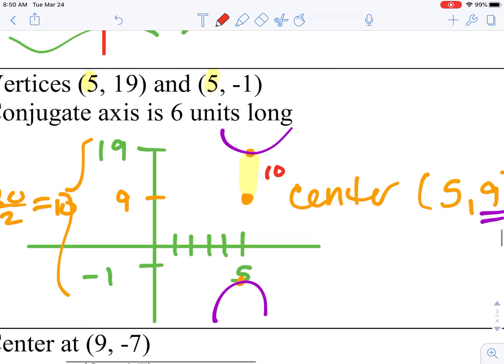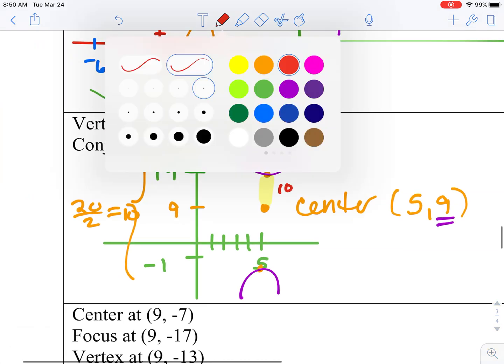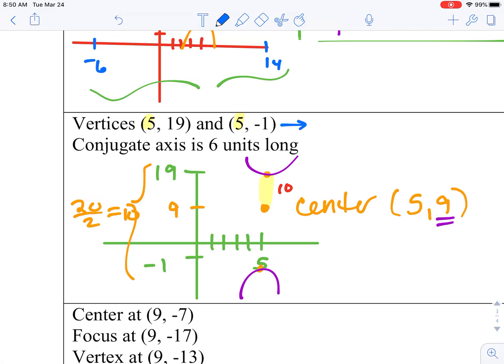And they tell us our conjugate axis. If you remember, our vertices, I don't even know if I stressed this when we were graphing, I apologize if I didn't. They call this the transverse axis, the one with the vertices on it, the direction that it opens, and the conjugate axis is the other one, the one that does not have them opening. So I apologize if I haven't used that vocabulary yet.